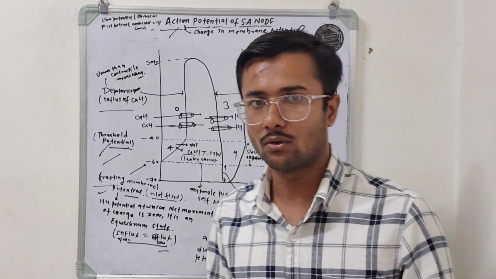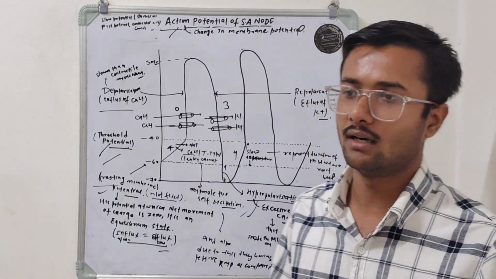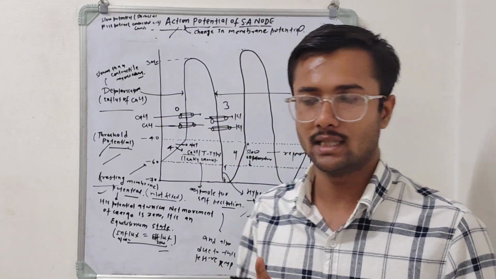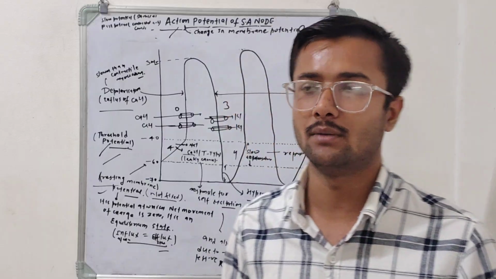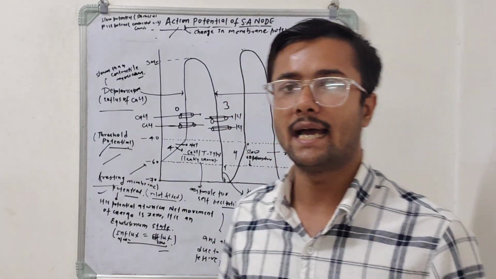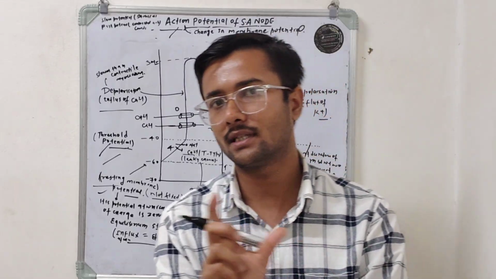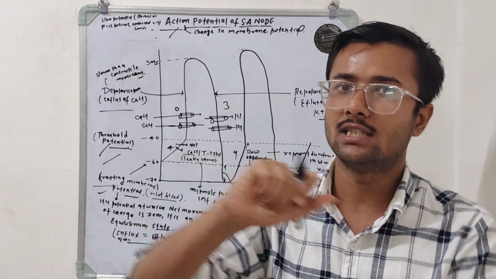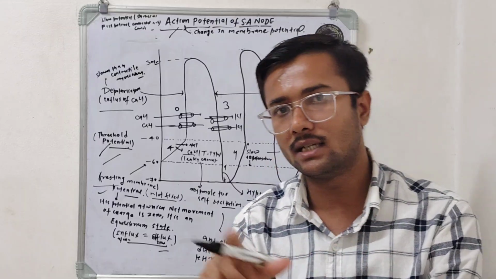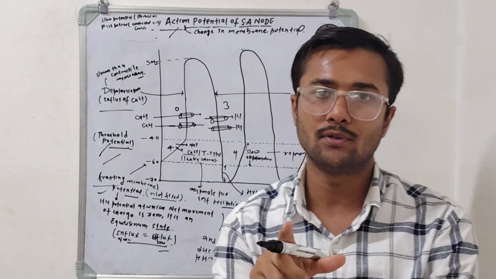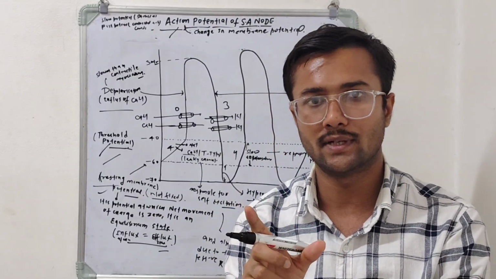While in the contractile myocardium, that is the atrial or ventricular myocardium, or the conducting myocardium, the Purkinje fibers, here the depolarization is faster. So when the depolarization is faster, it is called a fast potential, and when the depolarization is slow, it is called a slow potential.